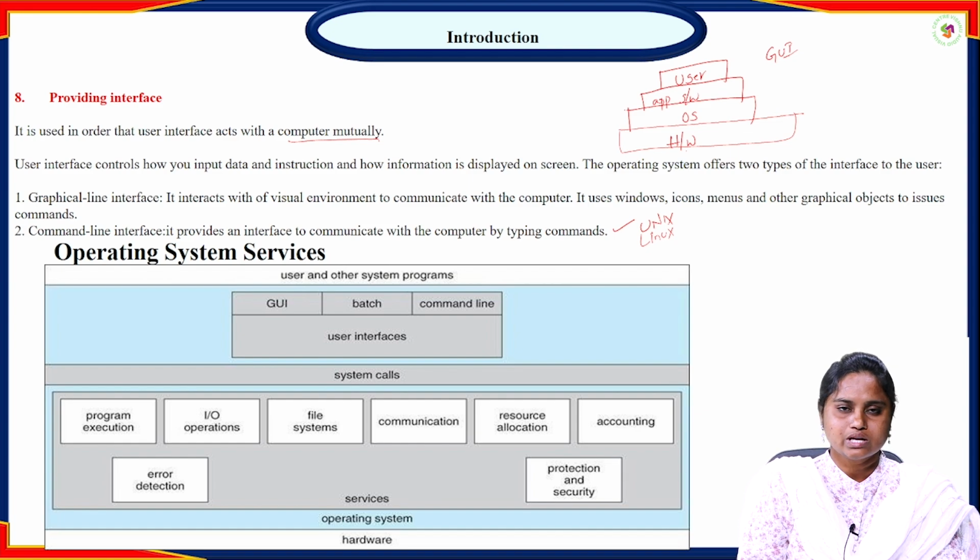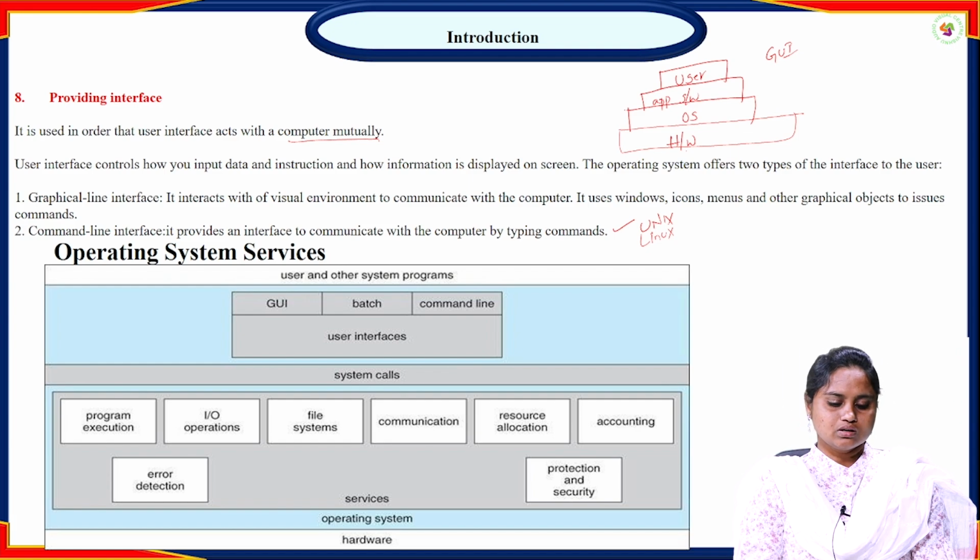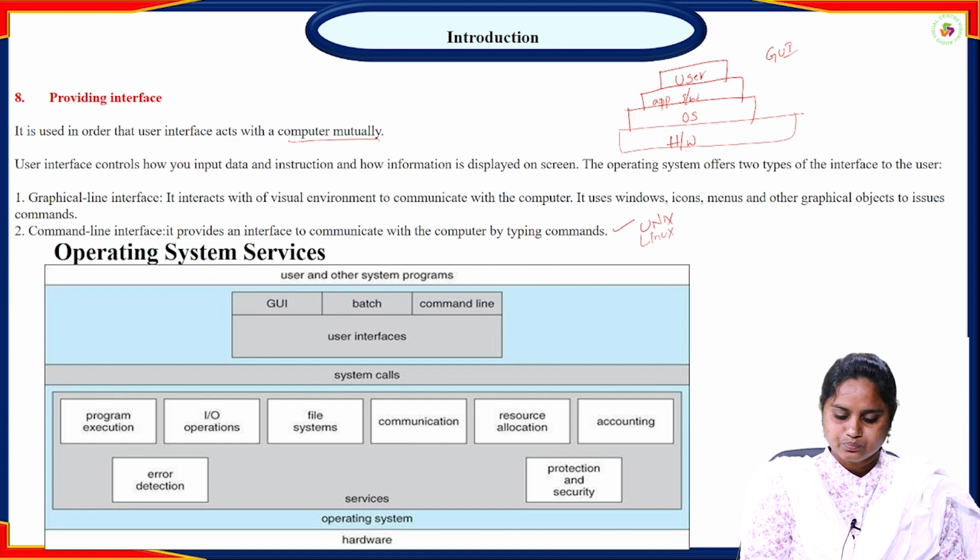This function is also done by the operating system, both the graphical user interface and, at the same time, the command line interface. Now coming to what type of service is provided by the operating system. See this diagram.